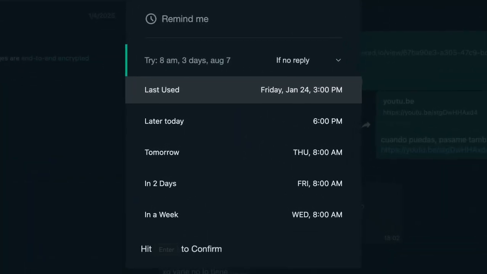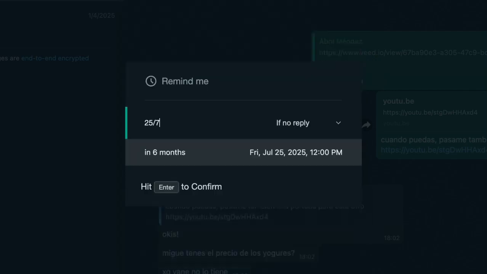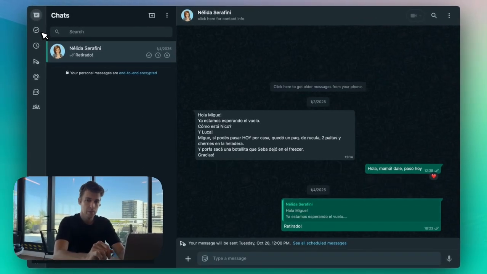Finally, we also have the regardless option. With regardless, you can define a follow-up regardless if the person writes in the meantime. So for instance, let's say I want to remember a birthday for this person. I can press here the date in 6 months, and by using regardless, it doesn't matter if in the meantime I'm talking with this person. Anyway, this conversation is going to appear in my inbox with a reminder by that time.